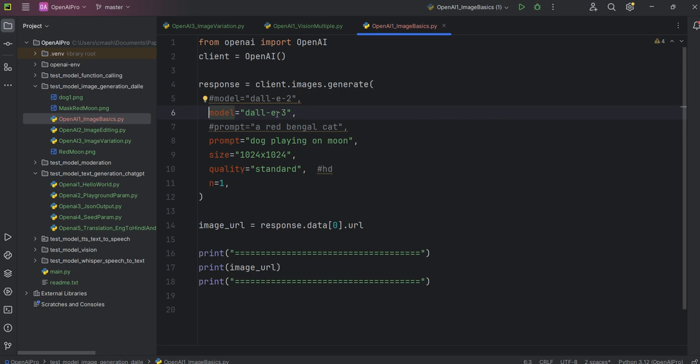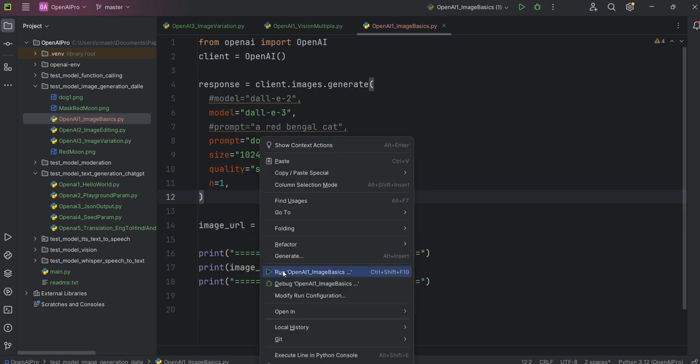The image quality is very, very good if you use DALL-E 3. What I have written as the prompt is: dog playing on the moon. This is the size I have given, 1024 by 1024, and quality standard. I'm not going for HD, but you can also try with HD. And n is equal to 1. These are the few parameters you need to pass, and some image URL will be generated, and we will see what the URL will be.